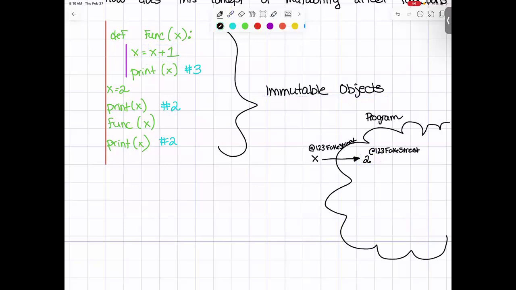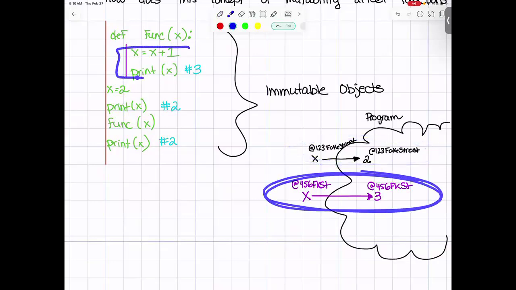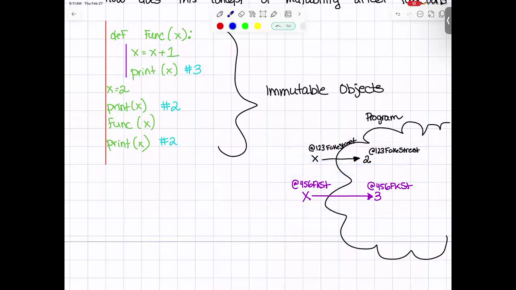So Python will effectively, I'm going to use purple because this line here is purple, make a second X object with a brand new address, 456 Fake Street, and give it the value of 3. Now, what's important to notice here is that this still exists in its original state, and this now exists locally scoped to this, because that's where that purple is.